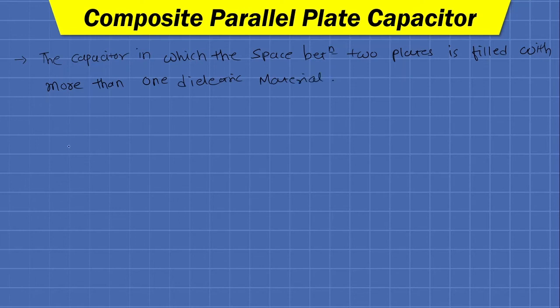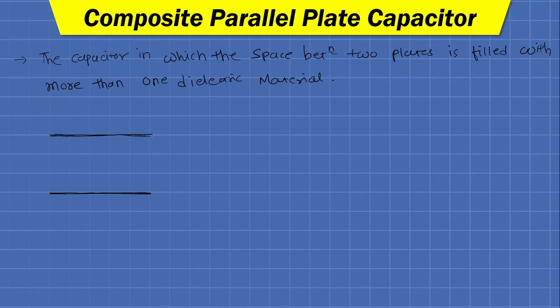So if we consider a front view of a capacitor, then this horizontal line represents a plate of the capacitor. This horizontal line represents the second plate of the capacitor.